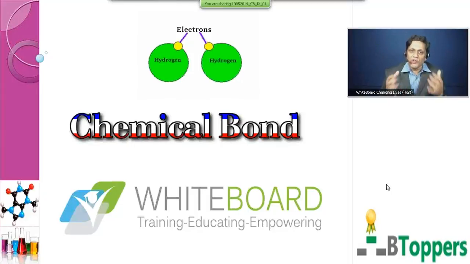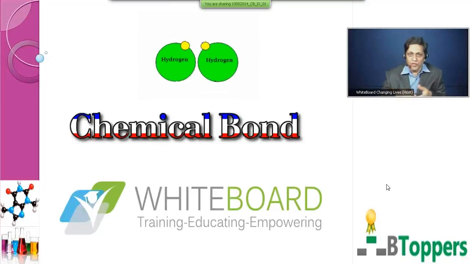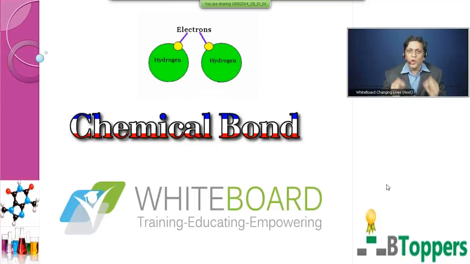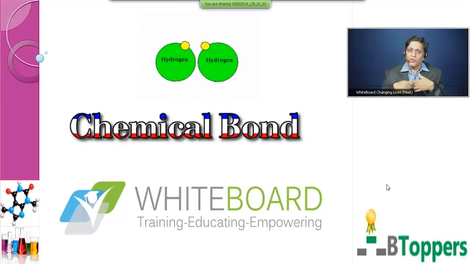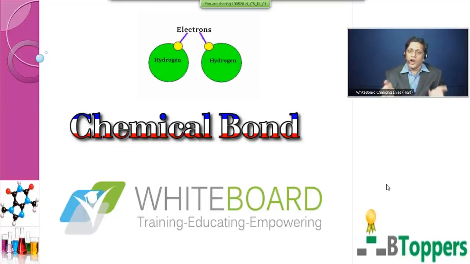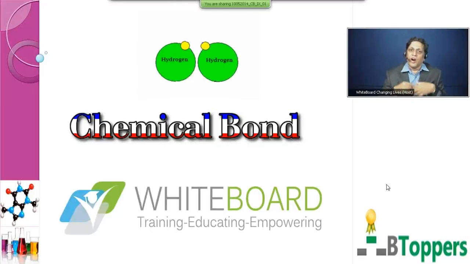So they involve themselves in various relationships, and these relationships in which atoms are involved, we otherwise call chemical bonding. So chemical bonding is the relationships among atoms, and just as we human beings are involved in different types of relationships, so are atoms involved in different types of chemical bonding.